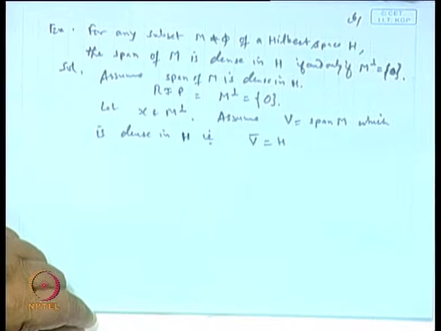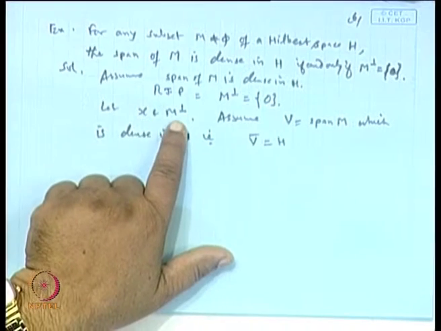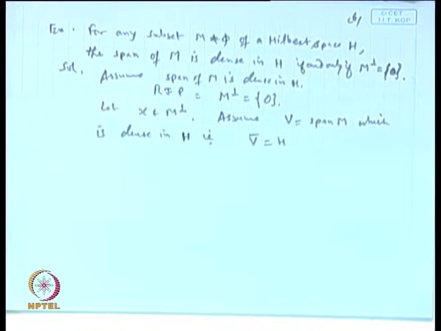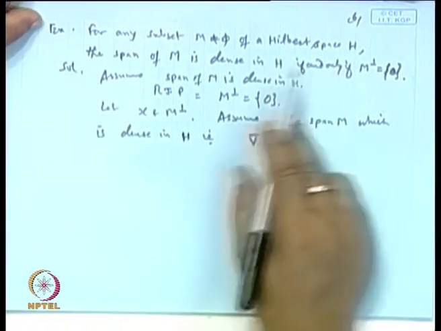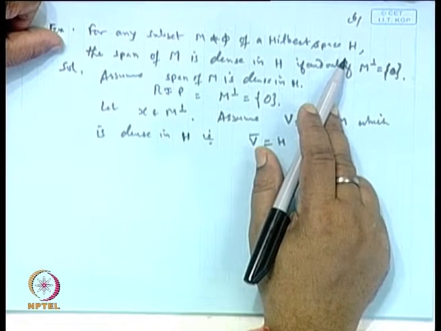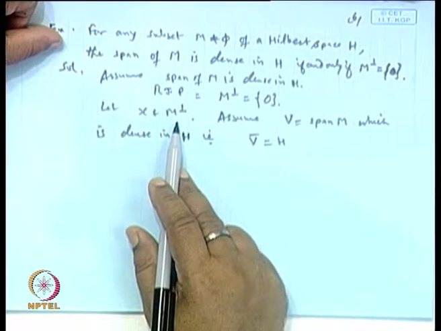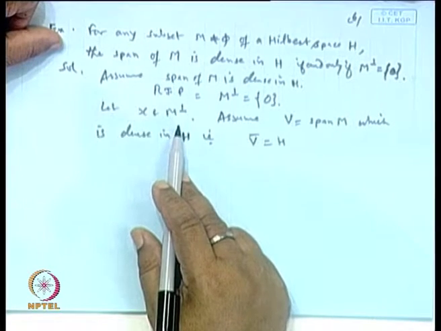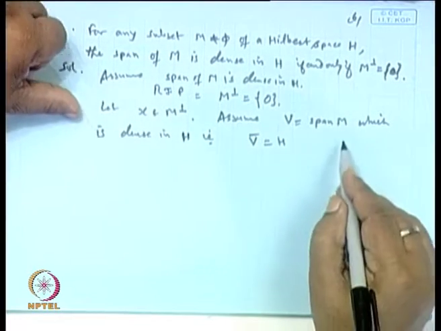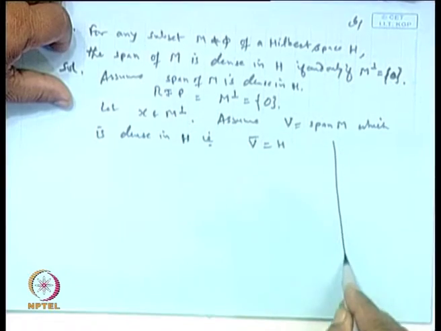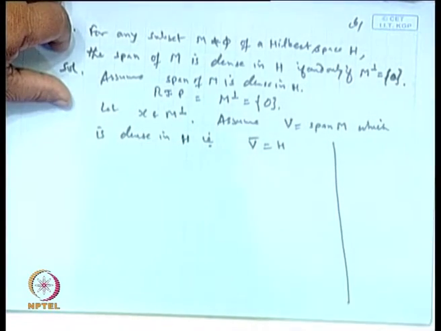That is what it means: the closure of V, V bar, is H. Okay. Now, x belongs to M perpendicular. What is M? M is a subset of the Hilbert space H. M perpendicular is closed; an orthogonal complement is always closed. So, by the projection theorem, x can be expressed in terms of M perpendicular and something else.